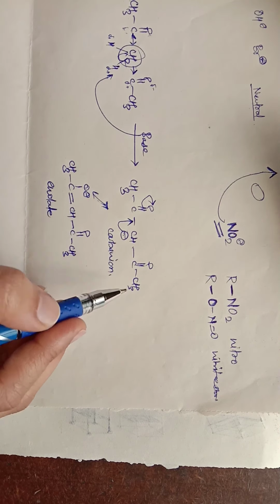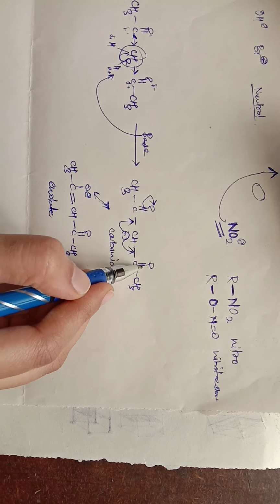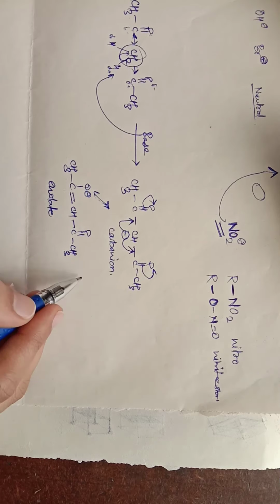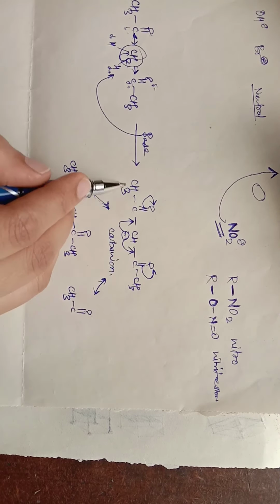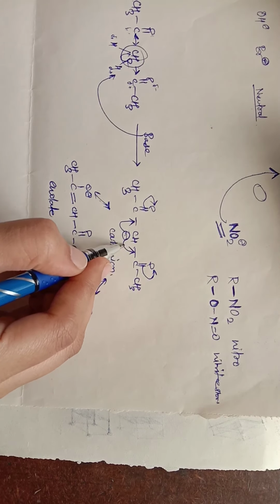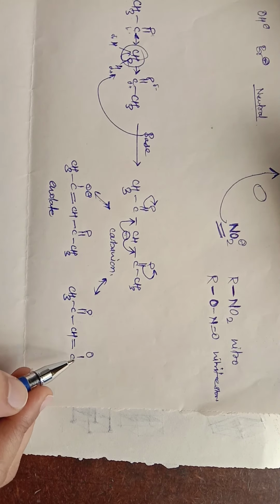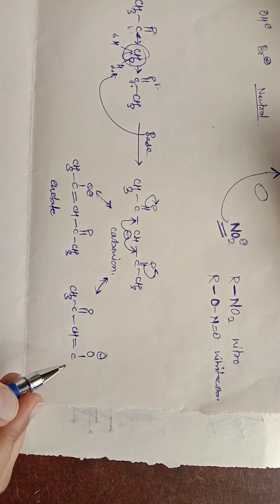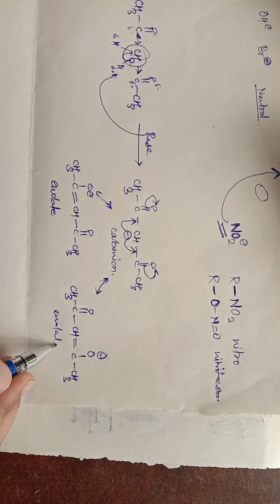Now a second type of resonance is also possible. Suppose this negative charge goes to this carbon-carbon bond and the electron shifts onto this oxygen, then you will get a second resonating structure like CH3 CO. This will remain as it is, CH3 CO CH. And now as there is electron shifting on this carbon-carbon bond, here is a carbon double bond carbon, and the electrons will shift on oxygen, so O minus, and CH3 remains as it is. Now this is the second, or you can say a third, resonating structure for the stability. This is also enolate formation.